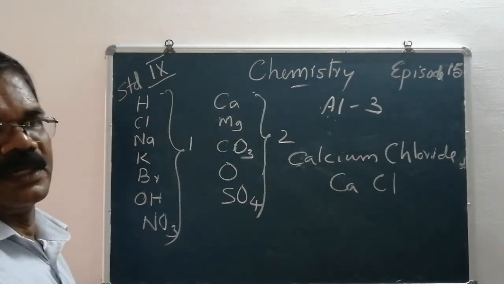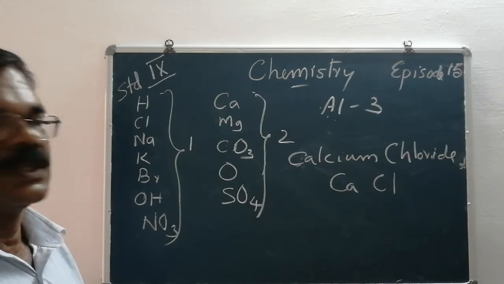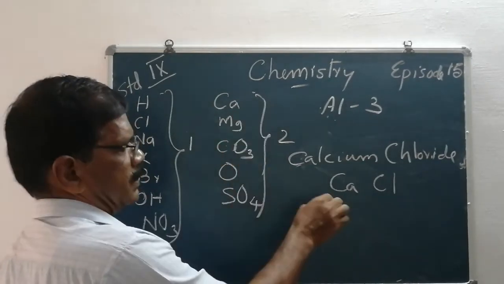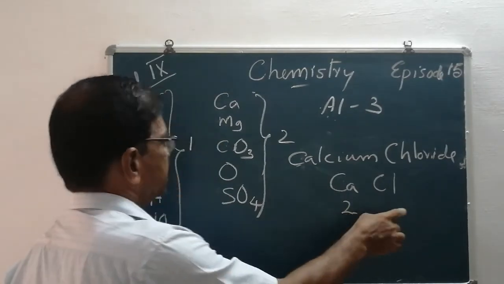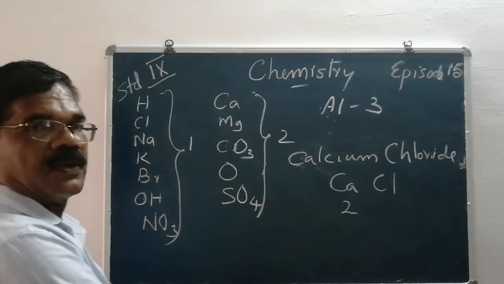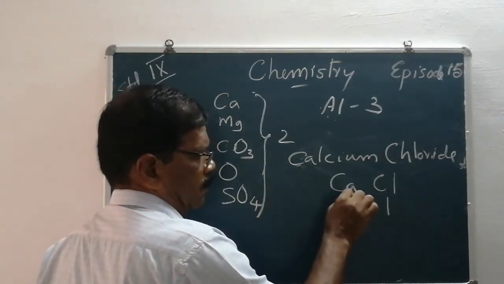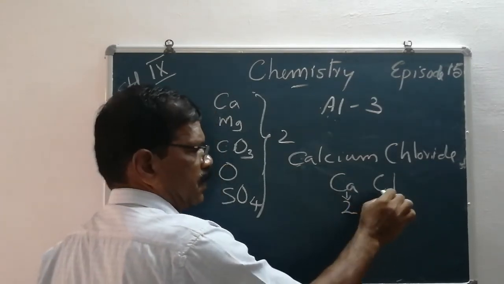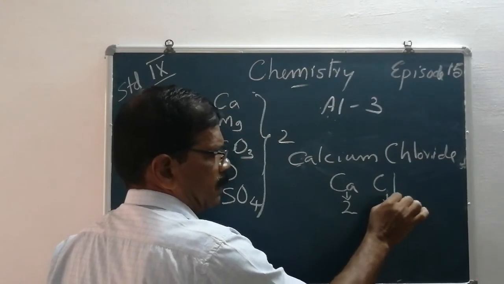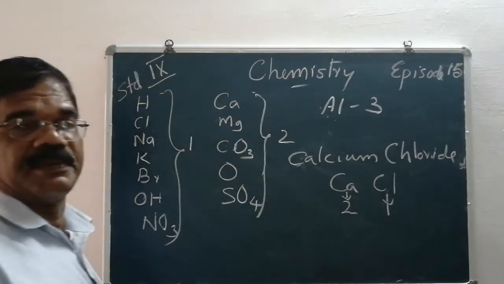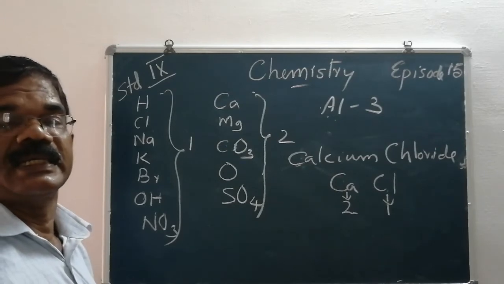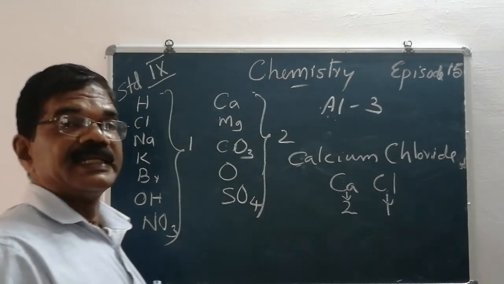Then the second thing, what do we have to do? What is the valency of calcium? Valency of calcium is 2. What is the valency of chlorine? 1. Valency of calcium 2, valency of chlorine 1. What is the next step? Interchange their valencies and write them as a subscript.